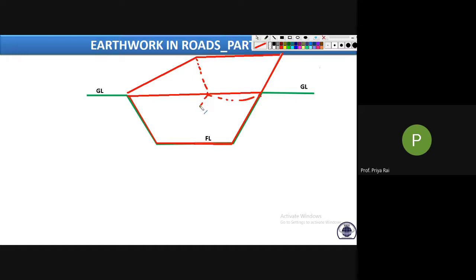And your roadway will be somewhere here. Okay, this is your roadway. So this much volume of the earth has to be excavated. So for getting this volume, what do we have to calculate first?